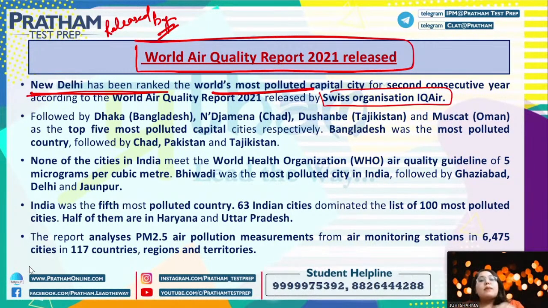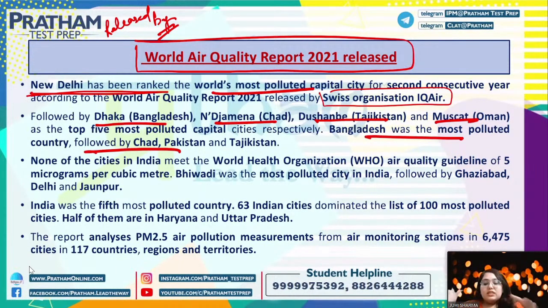Okay, after that you have Dhaka and Bangladesh. Then we have countries like Chad, Tajikistan, Oman. These are the top 5 polluted capital cities of the world, right? Bangladesh, if you are asked for the most polluted country, right? Bangladesh was the most polluted country, followed by Chad, Pakistan, Tajikistan. These are in terms of countries, but you should expect questions from the cities point of view only.